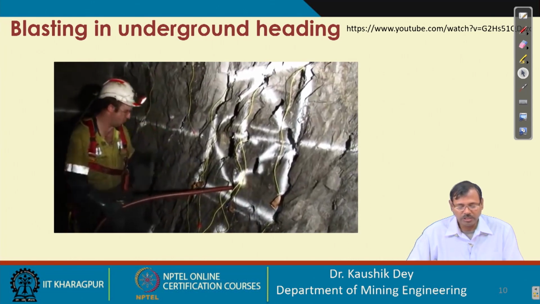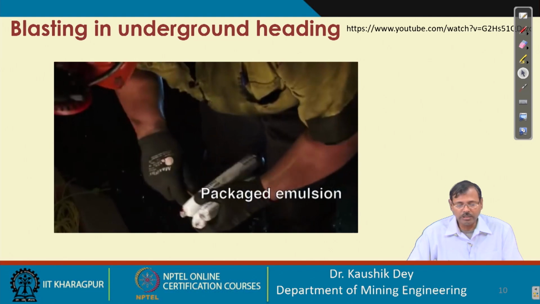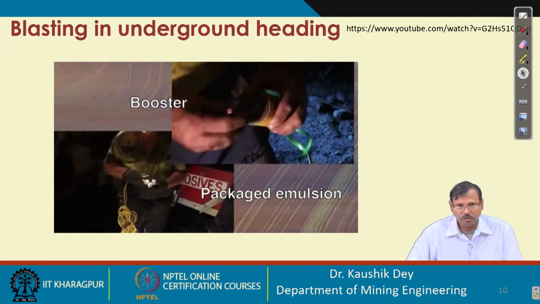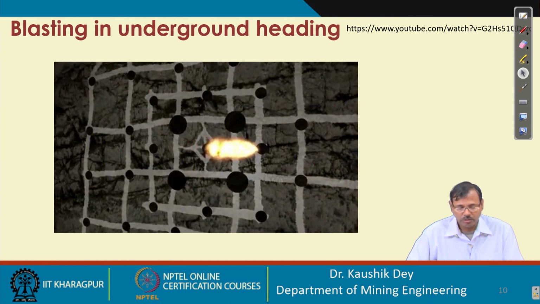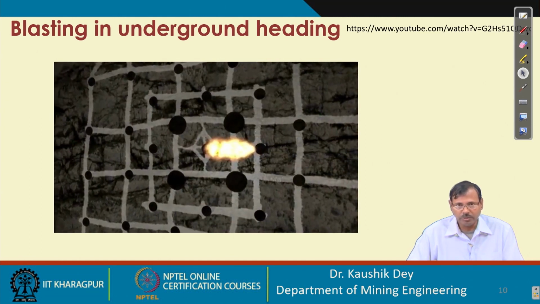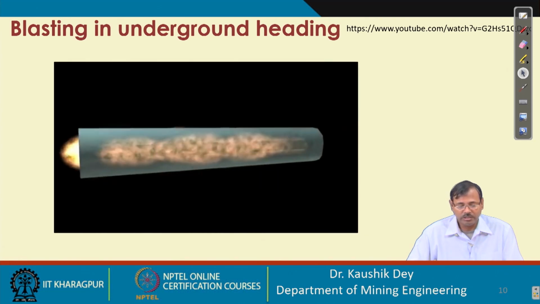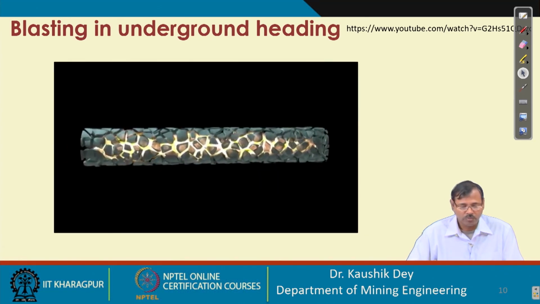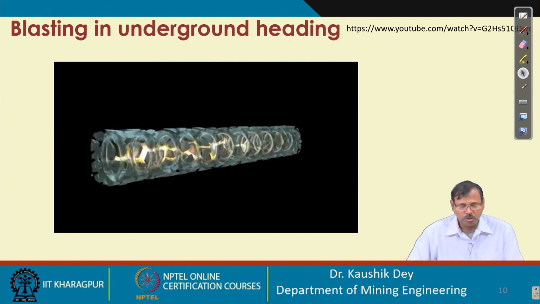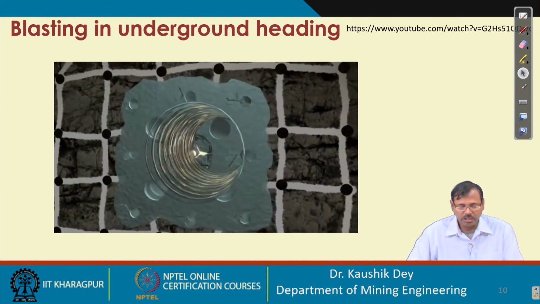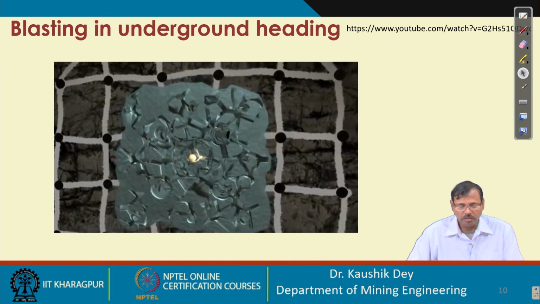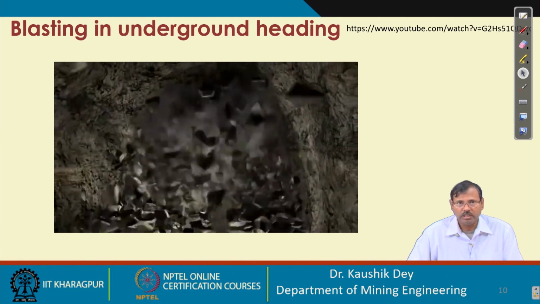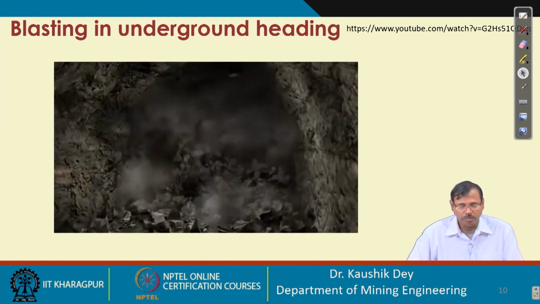This is the explosive charge and this is the cartridge explosive. For the pipe charge, generally we provide one booster charge, then the pipe charge is given. The pipe charge is very important for blasting operations in mines. So, what happens in blasting is that the waves propagate, the rock is fractured, and then it allows the material to fall down.